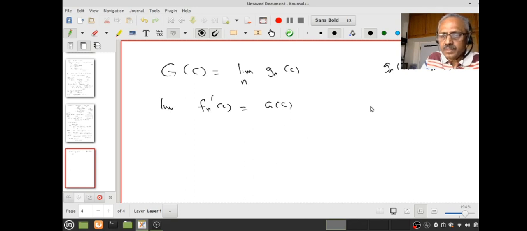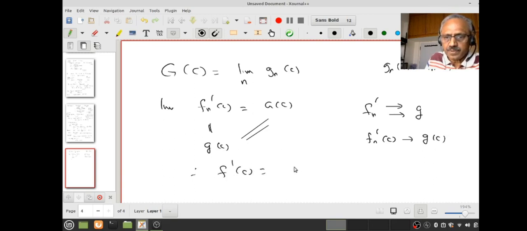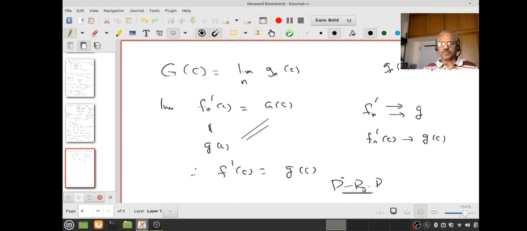But remember, what do I know about fn dash? It converges uniformly to little g. In particular, it converges pointwise. Therefore fn dash of c, where should it converge to? It should converge to g of c. Right? Uniform convergence implies pointwise convergence. Therefore this also should be equal to g of c. By the uniqueness of the limit, I know capital G of c is nothing other than small g of c. Do you follow that? Therefore f dash of c equal to g of c. So pause, review, proceed. So we have proved the result completely.